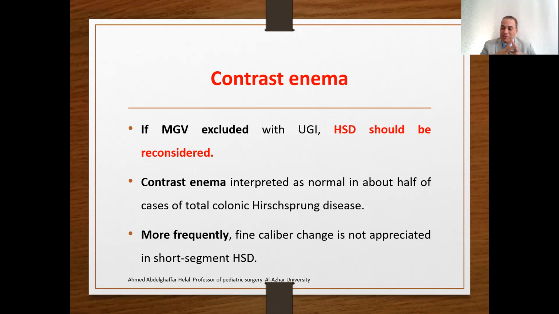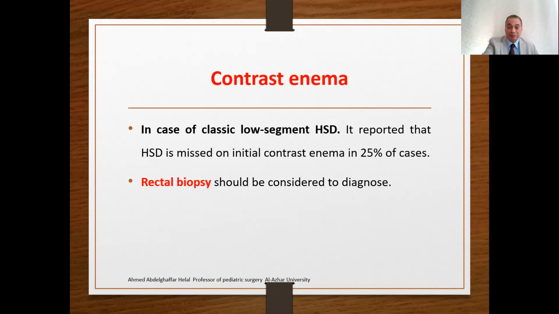Why? Because the contrast enema is interpreted as normal in about half of the cases of total colonic Hirschsprung disease. Also, there may be delicate or fine change in caliber not appreciated or not observed in short segment, ultra-short Hirschsprung disease. So with a normal contrast enema in an obstructed newborn with vomiting and distension, perform the upper contrast study, and then consider Hirschsprung disease or total colonic aganglionosis and perform rectal biopsy. Rectal biopsy should be considered to diagnose.